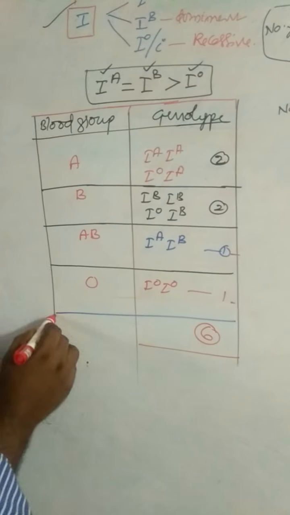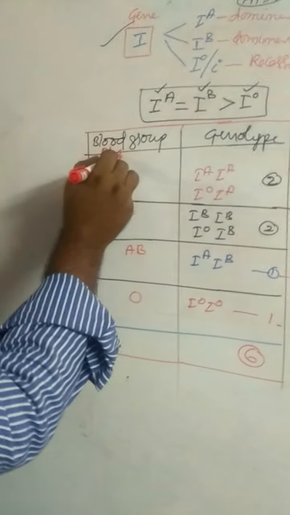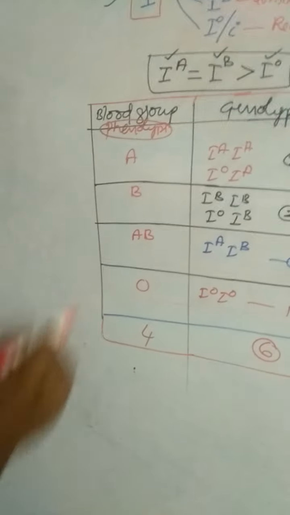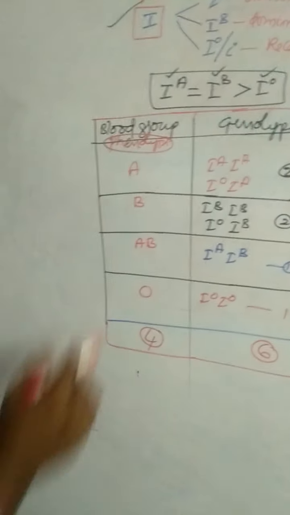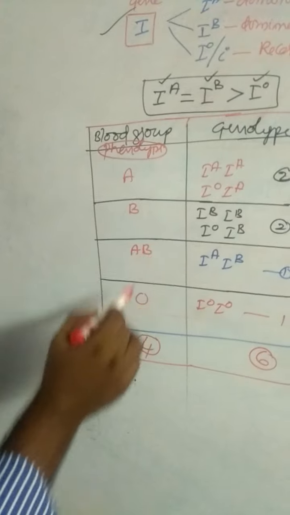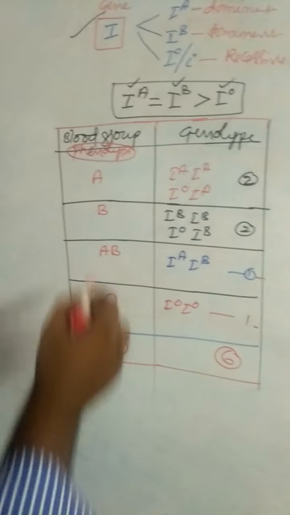Number of phenotypes: there are 4 phenotypes and 6 genotypes. What are the 4 phenotypes? A blood group, B, AB and O. That is 4 phenotypes. Here 6 genotypes.